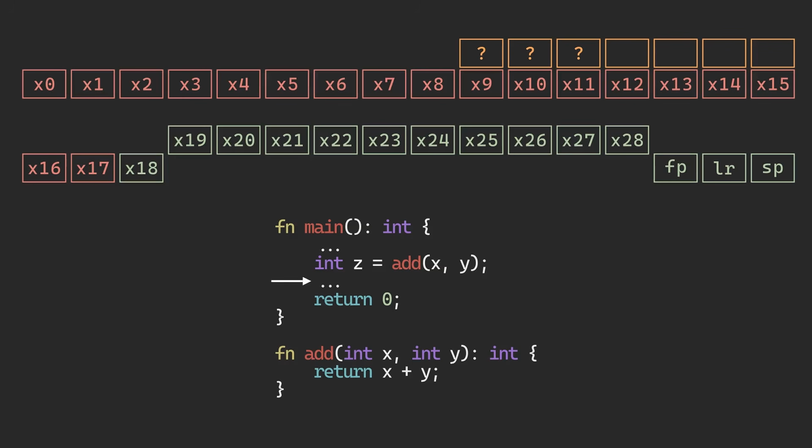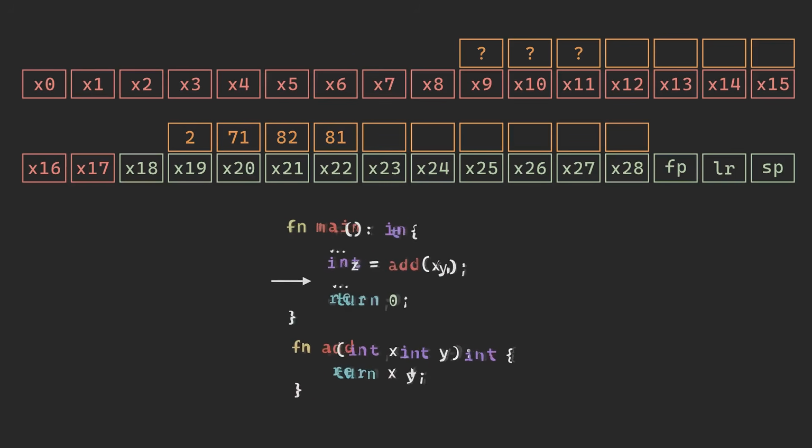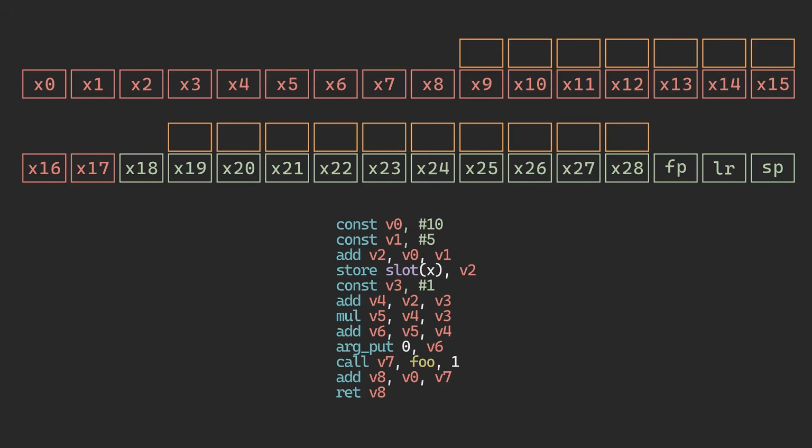But these registers come with a guarantee. Their values must be identical after a function call. So when we return from the callee, we know they will hold the same values as they did before. So let's say we have this set of instructions. We see that this register is used both before the call as well as after. Since we need to ensure its existence after the call, let's store it at X19. That way, we know we have the value we need when we return from the callee.